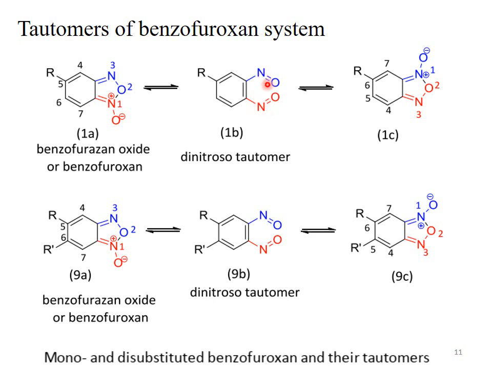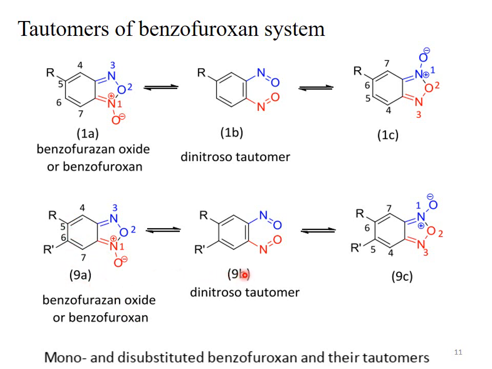The lone pair of the nitrogen, the red colored nitrogen, moves inward, the nitrogen-carbon double bond is created, and as a result of the movement of the lone pair of nitrogen inward, this nitrogen becomes positively charged because it has 4 bonds, and this double bond moves toward the nitrogen-carbon double bond.